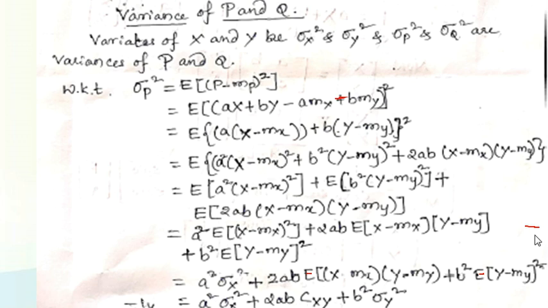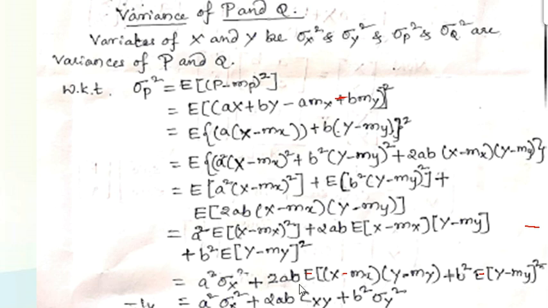plus 2ab, then this E of (x minus mx)(y minus my) is nothing but C of xy, and this is b square, E of (y minus my) square, which is nothing but sigma y square.